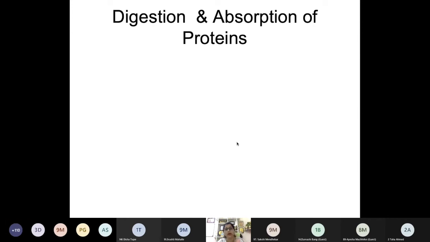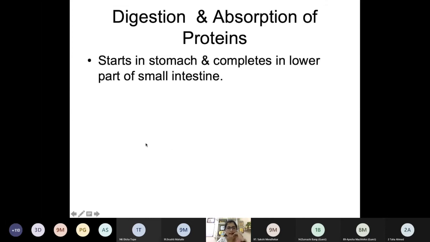So a polypeptide or protein will be digested to what? What should be the end product of digestion of protein? Amino acids. Okay, amino acids or at the most dipeptides. So you can see digestion starts in the stomach and completes in the lower part of the small intestine. Let me change this sentence a little: digestion starts in the stomach, it skips the mouth, and it completes in the lower part of the small intestine.